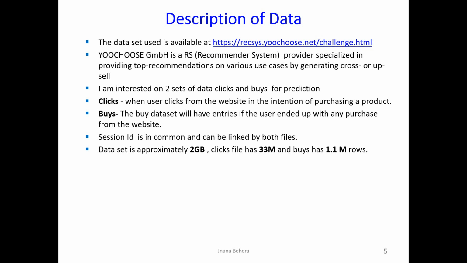To get started, I have downloaded the files from the uchoose.net site and copied them into my virtual machine. For my analysis, I am interested in two sets of data. Clicks has 33 million rows and 1.4 gigabytes of size. Buys has 1.1 million rows with 55 MB of size. The clicks dataset comprises all the clicks when a user clicks on the website. The buys dataset will have entries if the user ended up with any purchase from the website. Both files have session IDs in common and can be linked.